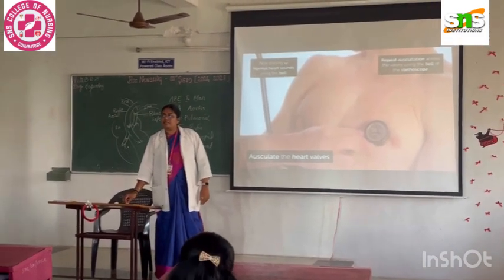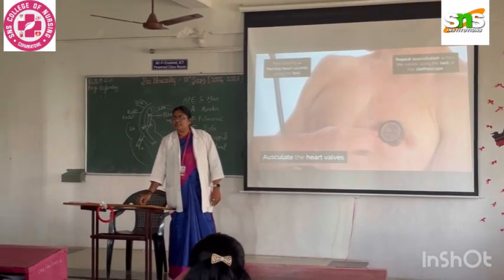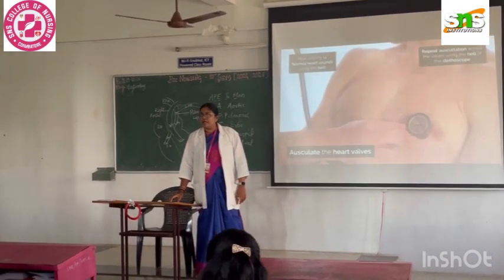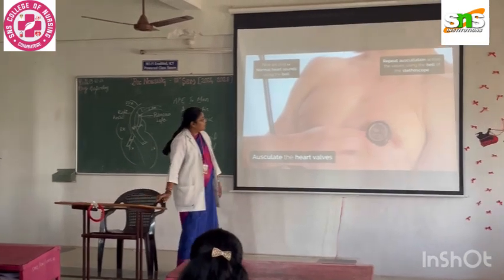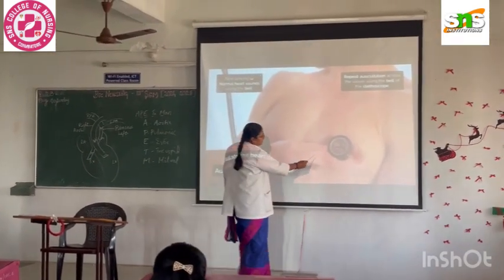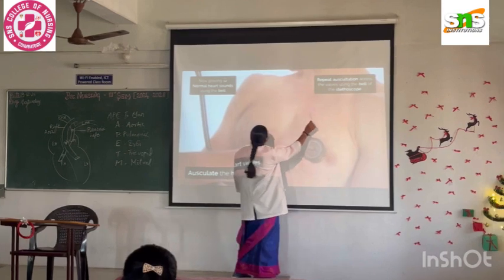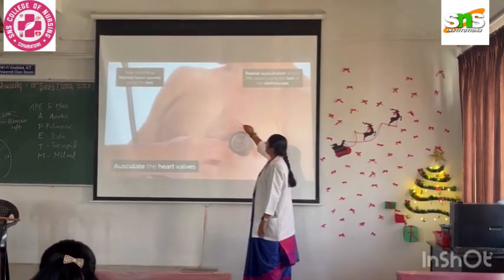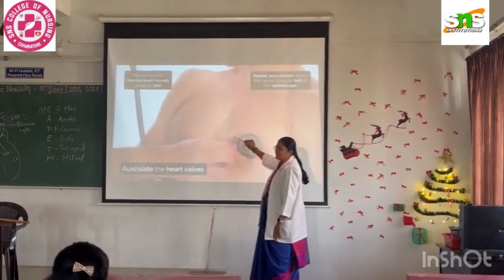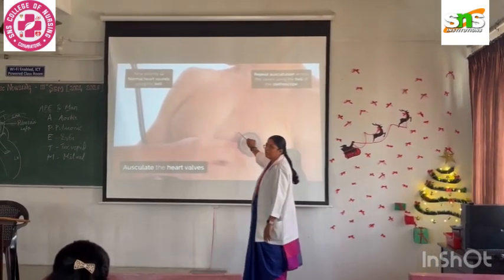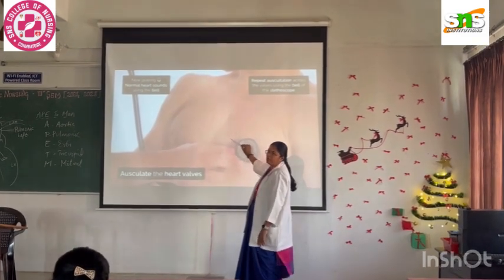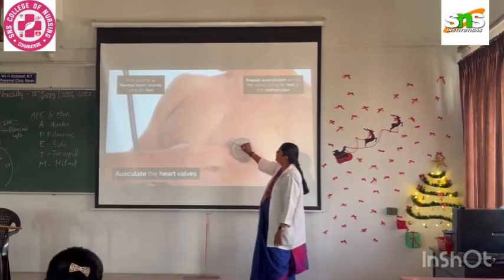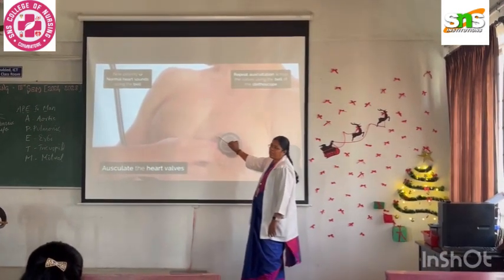You know where the tricuspid and mitral valves are auscultated? The fourth left intercostal space will be the tricuspid area. So coming on to this region, you can see the tricuspid region where you can auscultate. For instance, if this is the second rib, third rib, fourth rib, the fourth intercostal space is between the fourth rib and fifth rib. So you can auscultate in the fourth left intercostal space, that is the tricuspid.